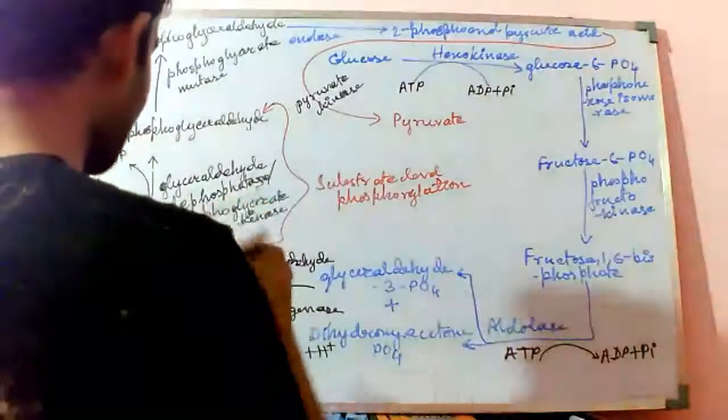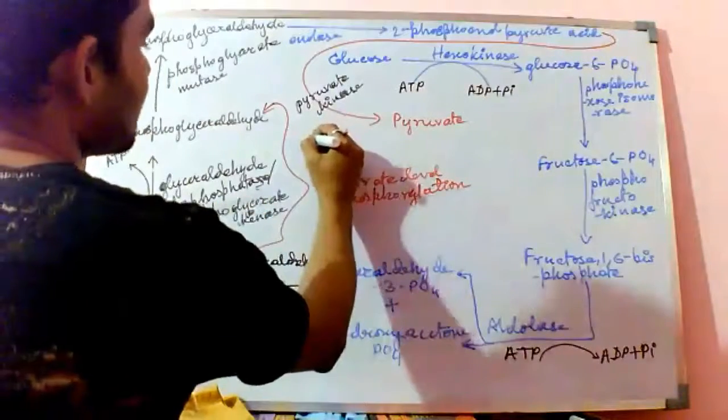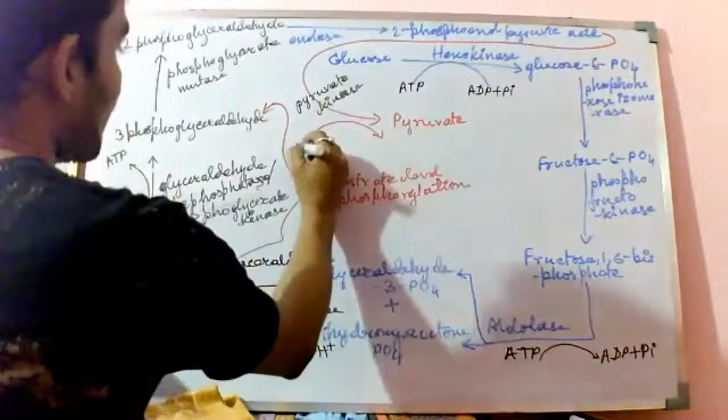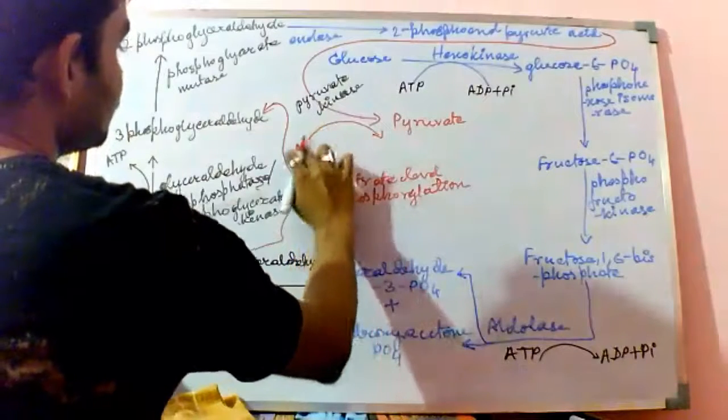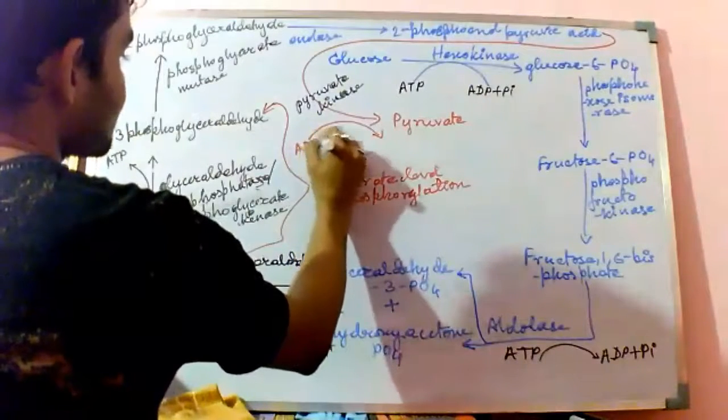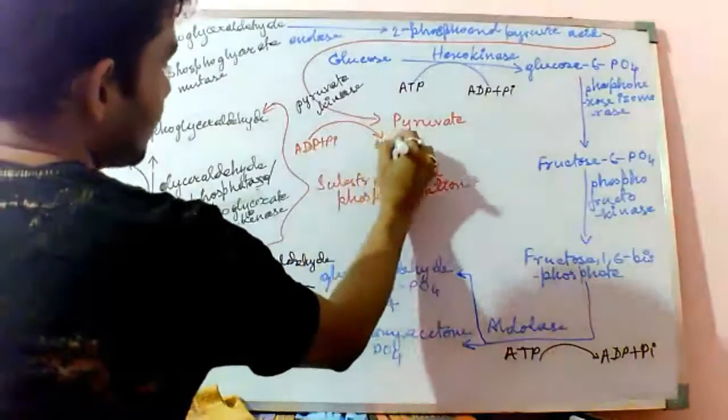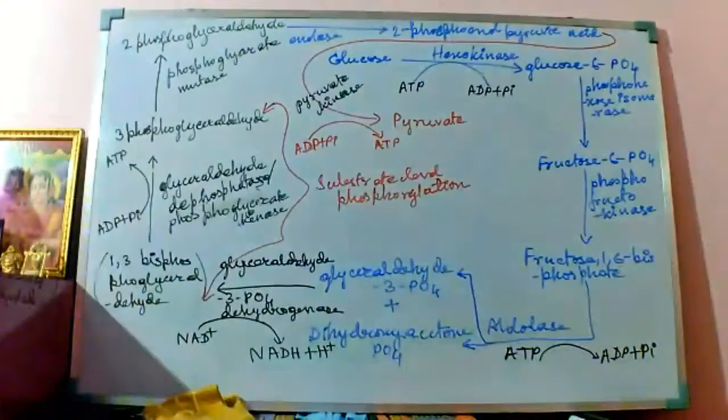Here also it is an energy independent process. In this step also, ADP plus Pi gets converted to ATP. So ADP needs a Pi, right?